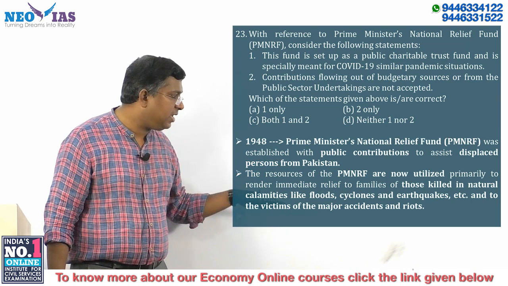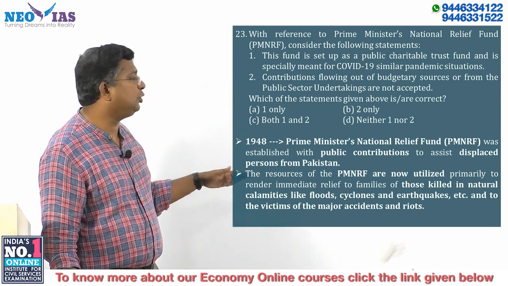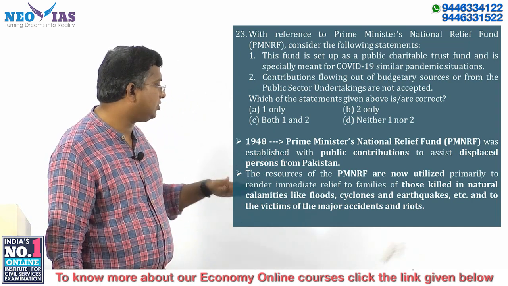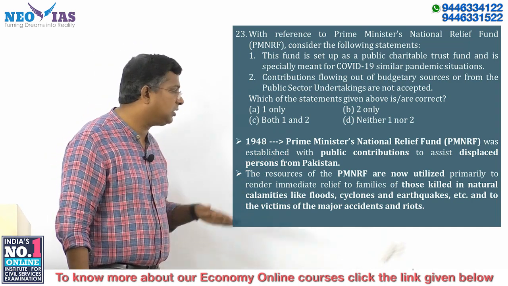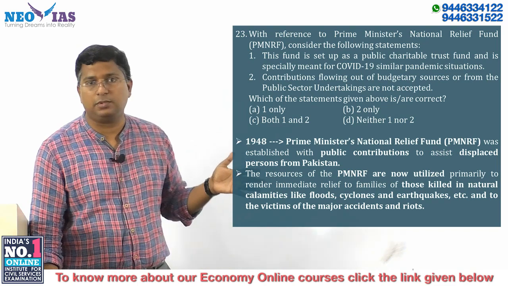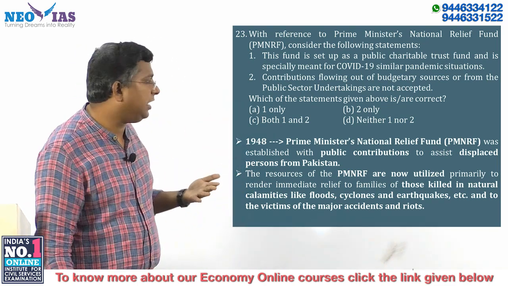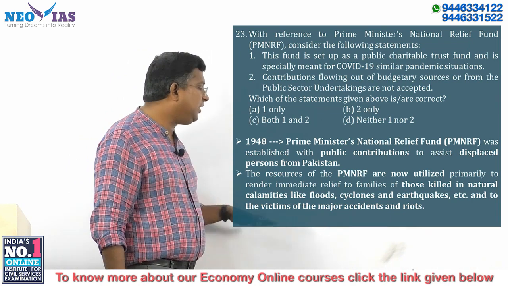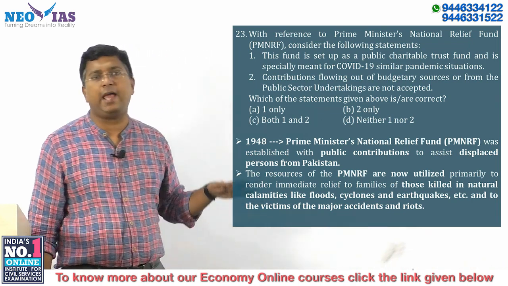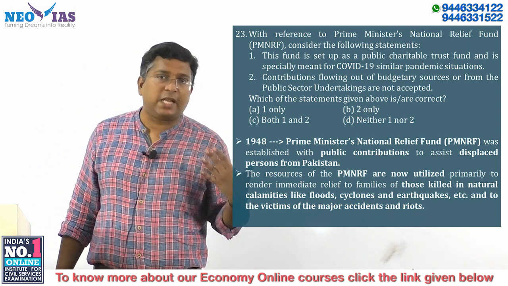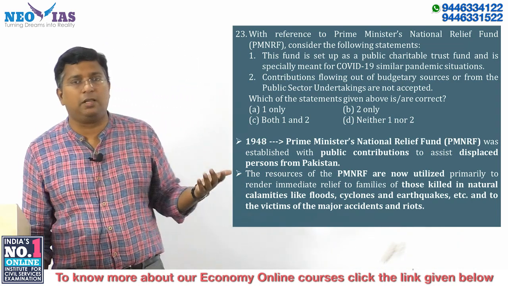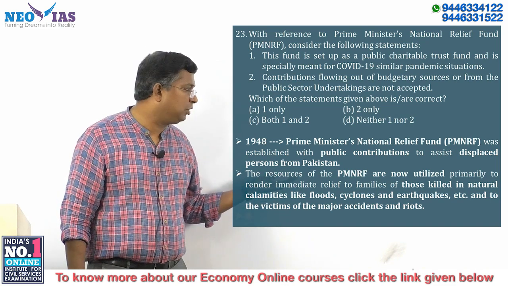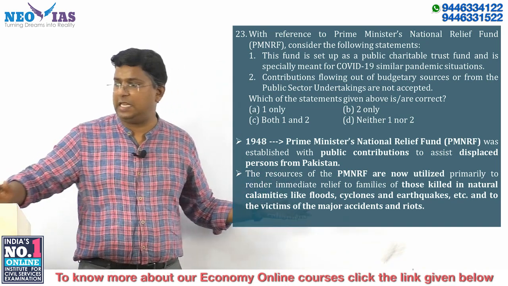Currently it is used for natural calamities like floods, cyclones, earthquakes, etc. So people who have lost their life due to natural calamities, as well as the victims of major accidents and riots, will be supported with immediate relief from this fund.